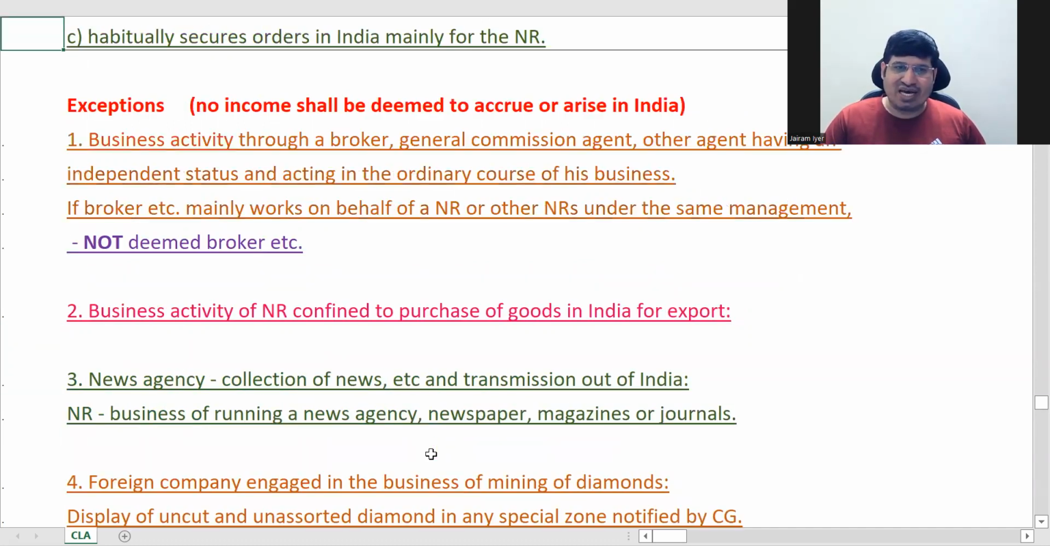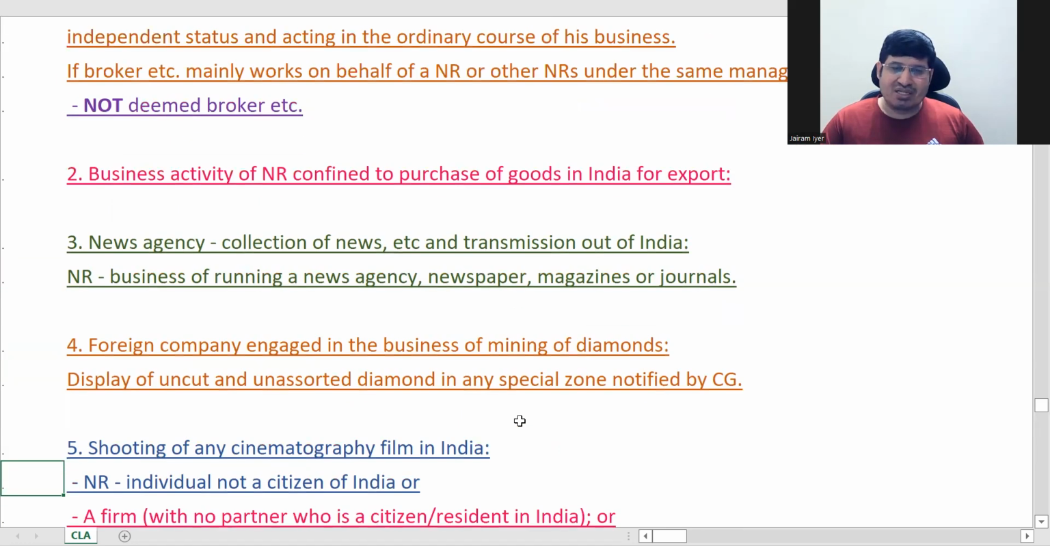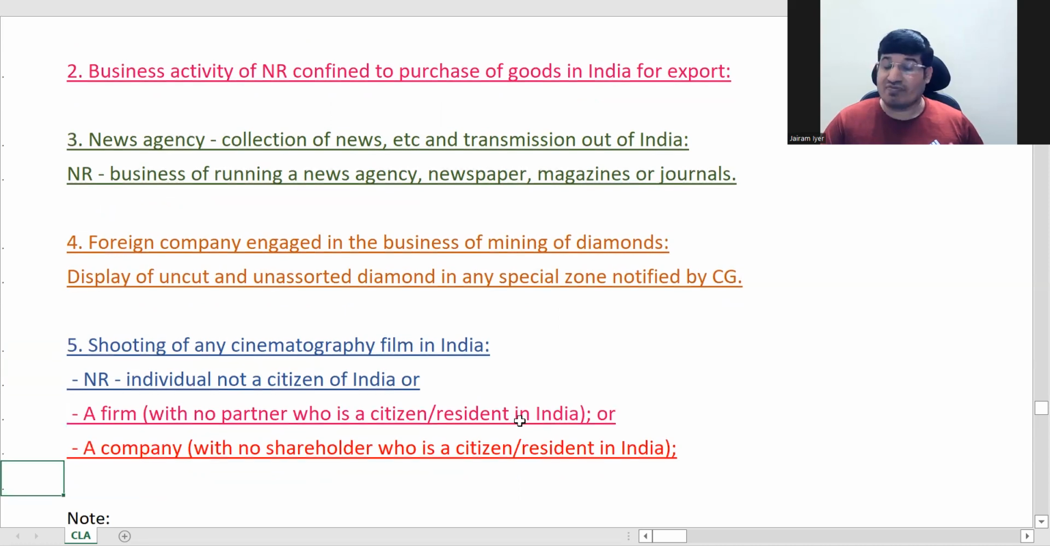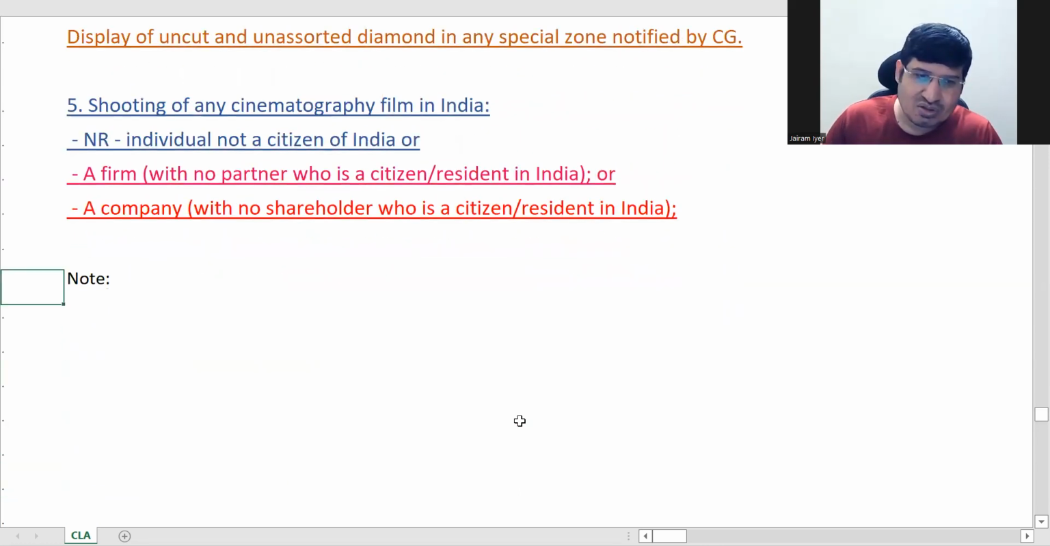So these are your 5 exceptions of business connection in India. Very simple. One is activity through a broker. Second, if he's purchasing goods and exporting. Third, collection of news. Fourth, diamond. And fifth is shooting of movies. That's all.